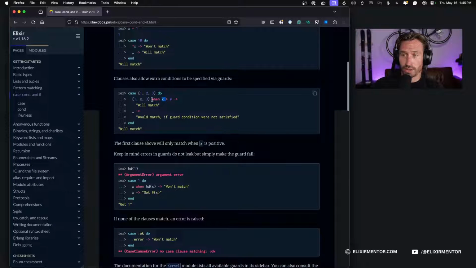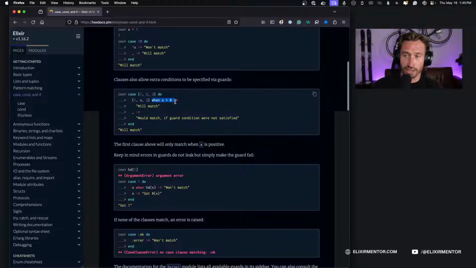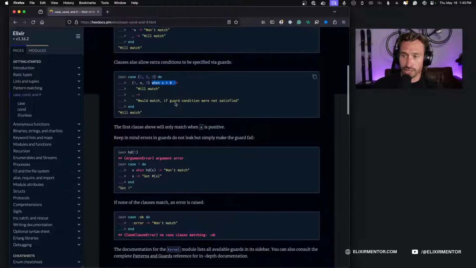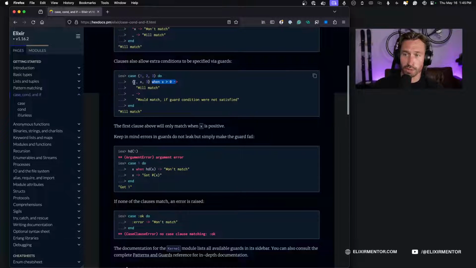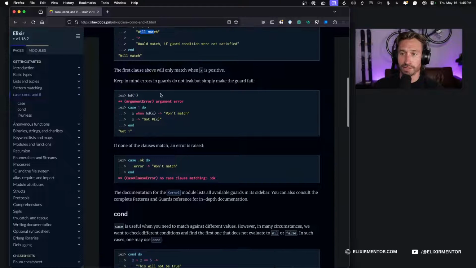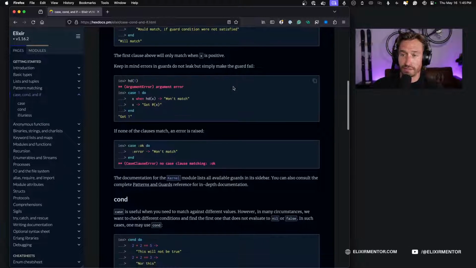So that's pretty cool. And so it passed our guard condition, which is cool. So we had multiple conditions that it had to pass through to hit that condition. So keep in mind, errors in guards do not leak, but simply make the guard fail.